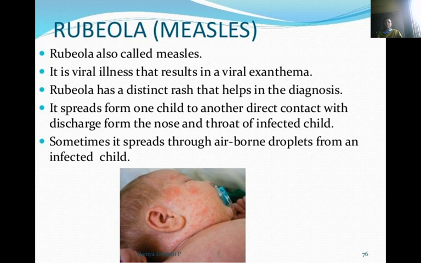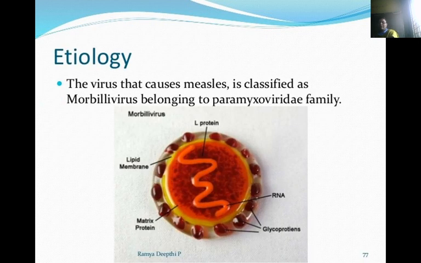Rubeola, that is measles. Rubeola, also called measles, is a viral illness that results in a viral exanthema. Rubeola has a distinct rash that helps in the diagnosis. It spreads from one child to another by direct contact with the discharge from the nose and throat of the infected person. Sometimes it spreads through airborne droplets from an infected child.